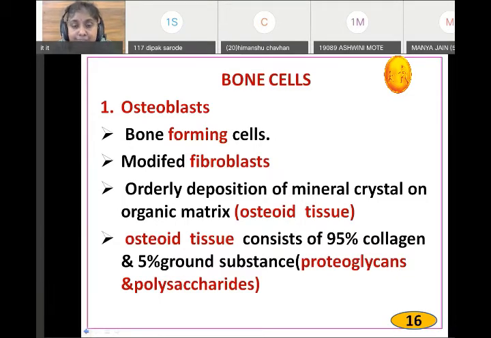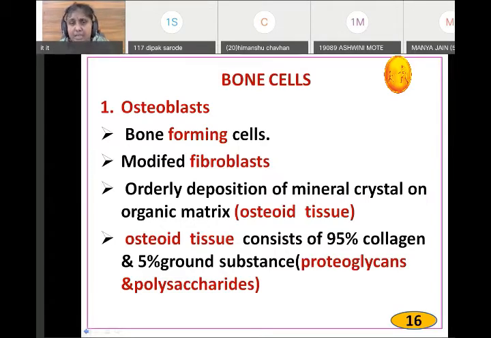After that, with the help of parathormone, sorry, it's not in the kidney, in the liver it is converted into 25 dihydroxycholecalciferol. From 25 dihydroxycholecalciferol, with the help of parathormone, it is converted into 1,25 dihydroxycholecalciferol, which is the activated form of vitamin D3. And this vitamin D3, again I am repeating, is important for the absorption in the intestine.